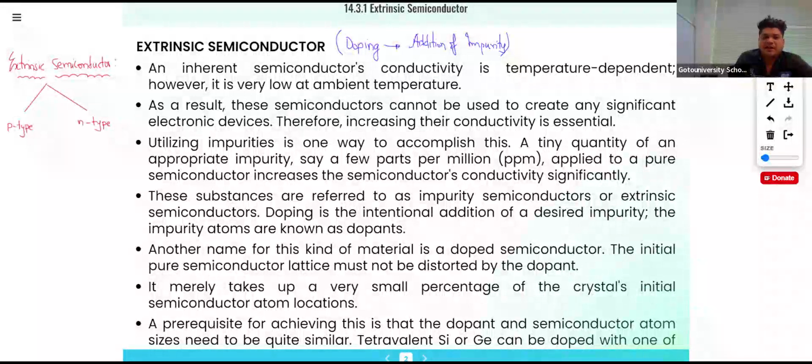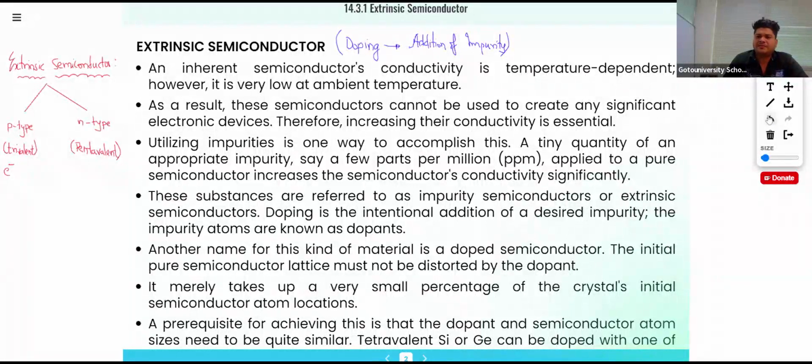P-type means trivalent impurity, and in the case of N-type, there will be pentavalent impurity. Now, in the case of trivalent impurity, the electron will be the minority charge carrier.